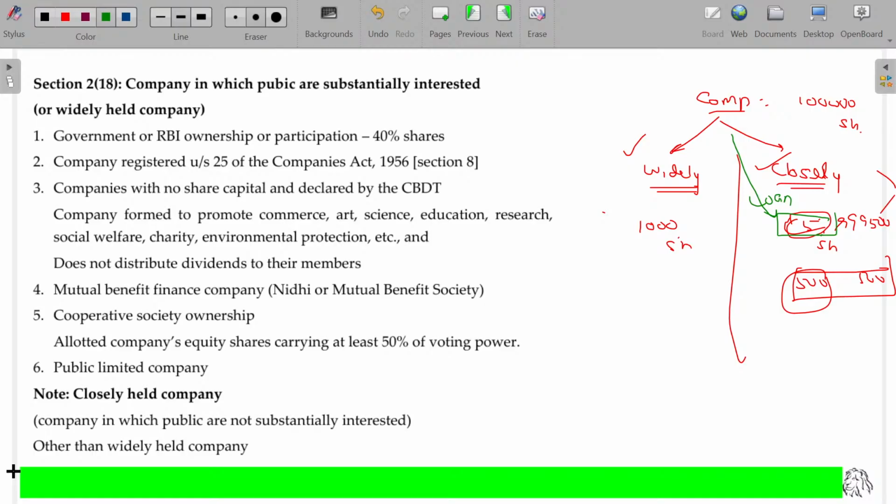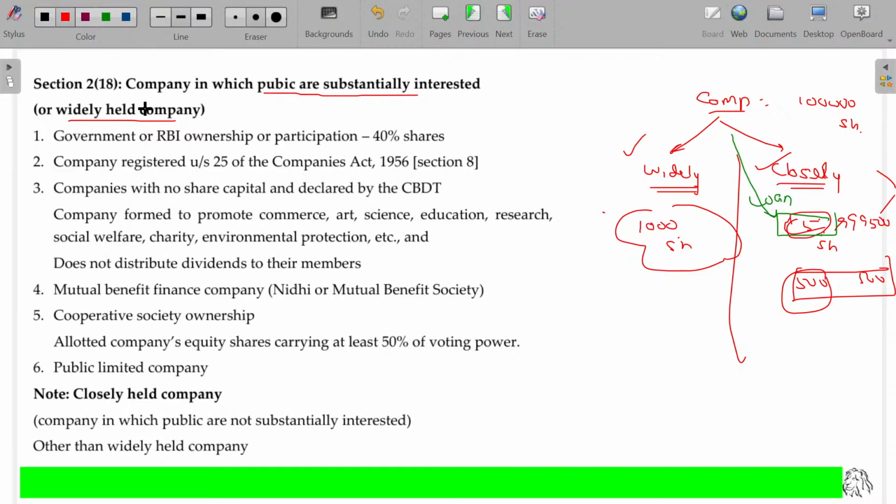Now, you understand the two classifications, closely held and widely held. A widely held company is nothing but a company in which the public are substantially interested. Almost 1,000 shareholders, so many public are investing here. That's why it is called a company in which the public are substantially interested, or a widely held company. A closely held company is one in which the public are not substantially interested. These are the terms we can come across for these two.